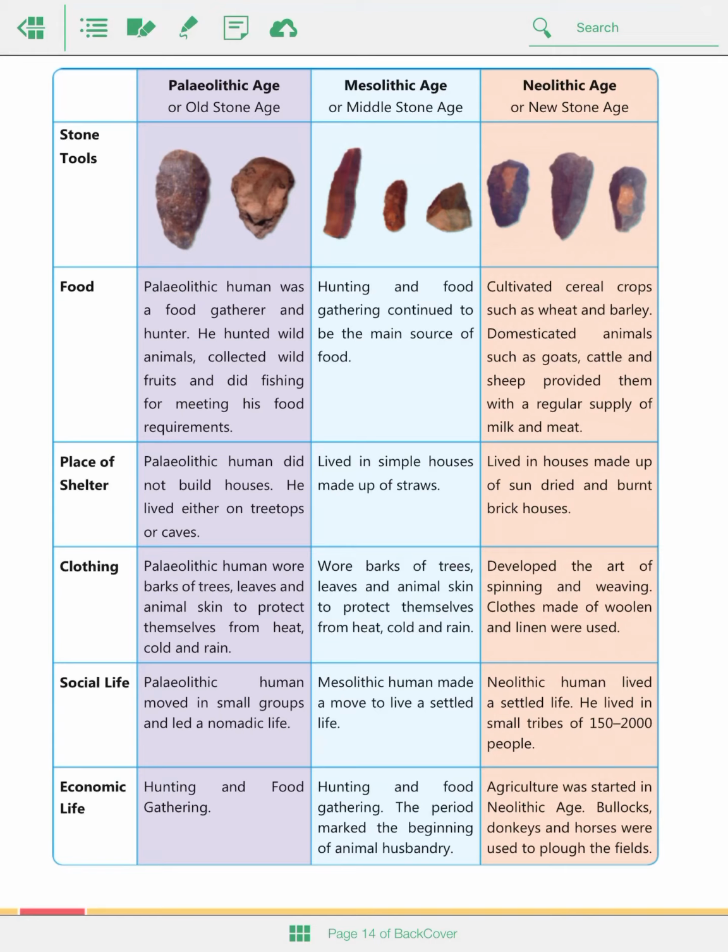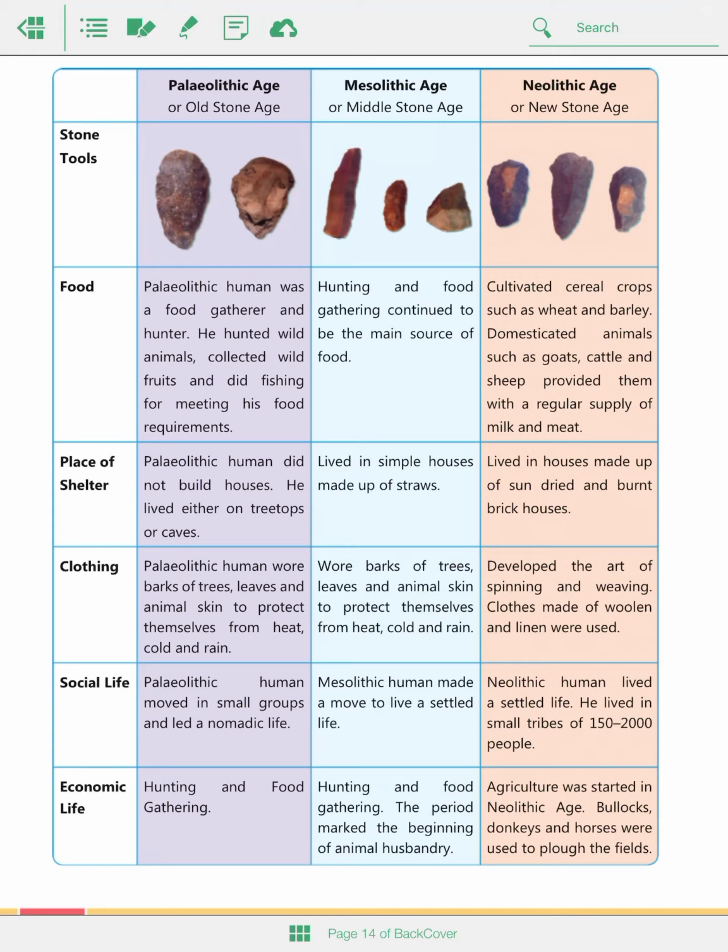In the Mesolithic age, they wore barks of trees, leaves, and animal skin to protect themselves from heat, cold, and rain. Same as Paleolithic. In the Neolithic age, they developed the art of spinning and weaving, so advanced clothes made of woolen and linen were used for clothing.